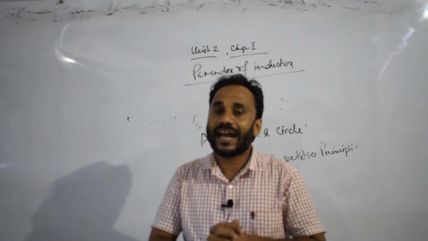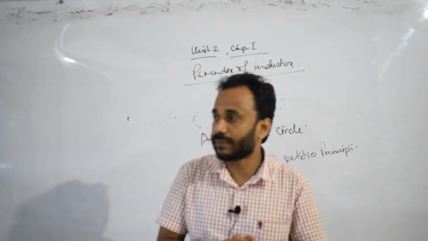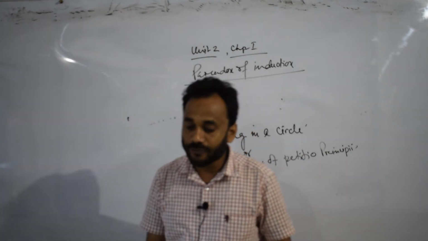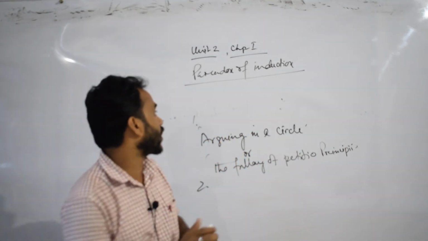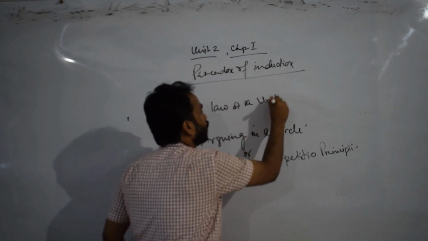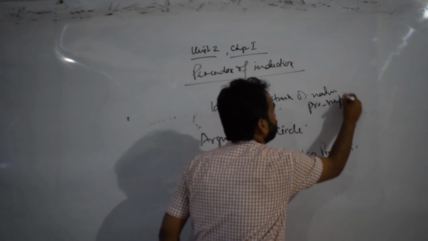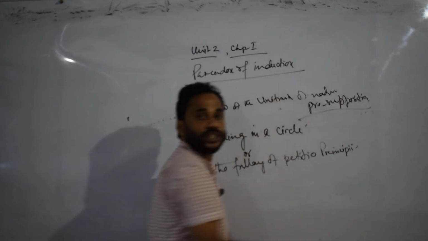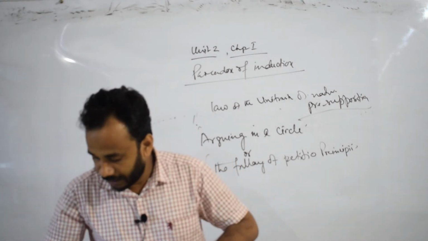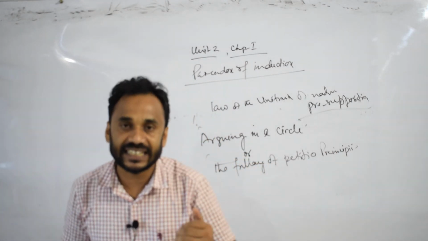So on the basis of this analysis of the paradox of induction and its criticism, in conclusion we can say that in logic the law of uniformity of nature is a presupposition. We must accept this law, otherwise it will be impossible for us to generalize the induction.